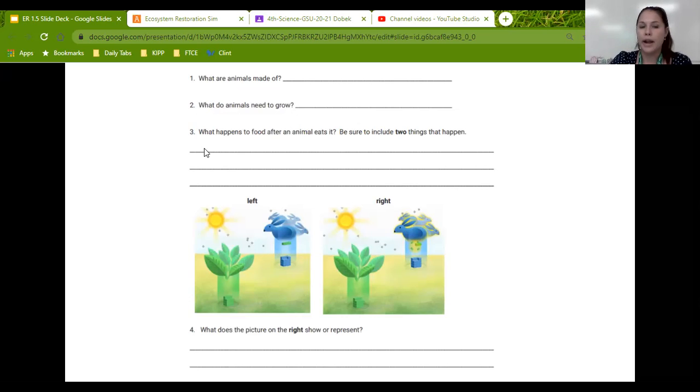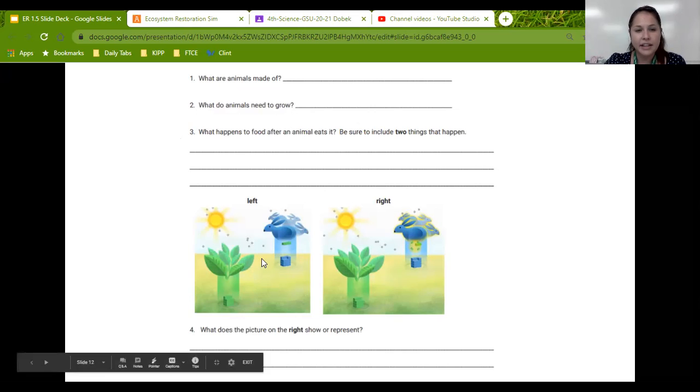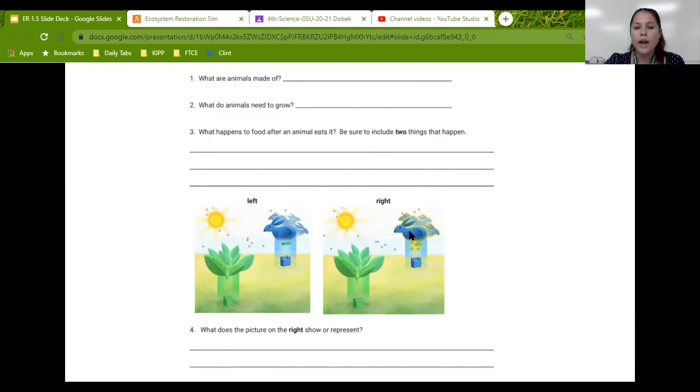Number 3, what happens to food after an animal eats it? Right, both things that we talked about. What 2 things happen to food molecules after an animal eats them? And on this question 4, I want you focused on this. Look at that yellow light. What is this picture on the right showing about the rabbit?